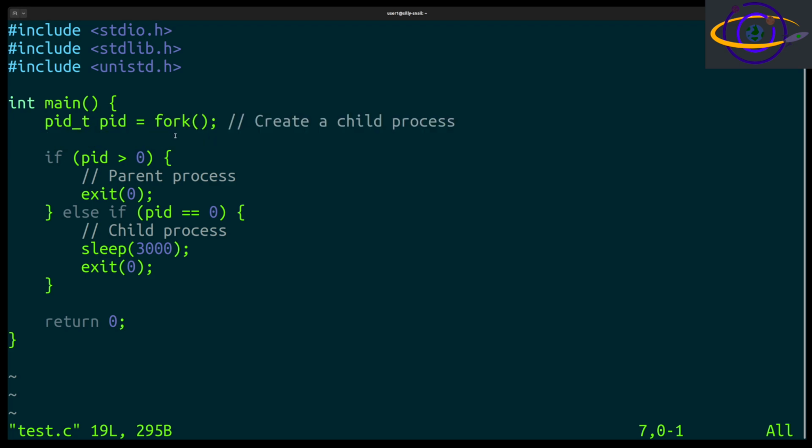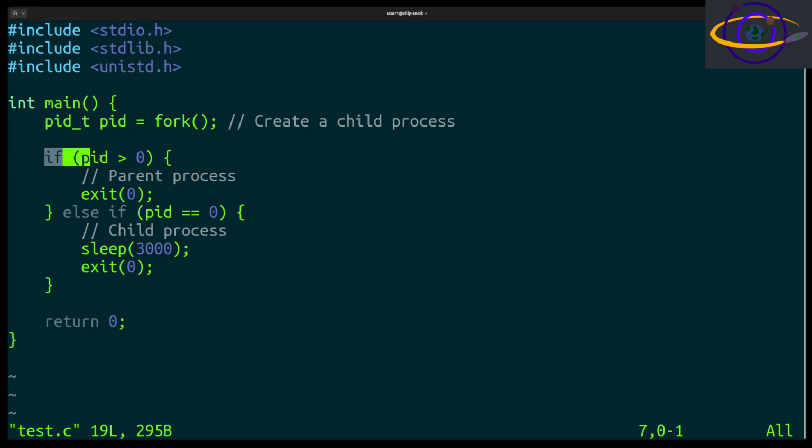The difference between the child and the parent is that the fork function call will return the PID of the child process to the parent process. So the parent process will receive the PID of the child process in the PID variable right here, whereas the child process will just receive a value of 0 in this variable.